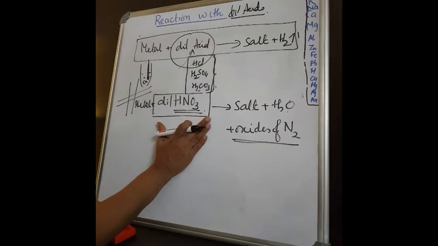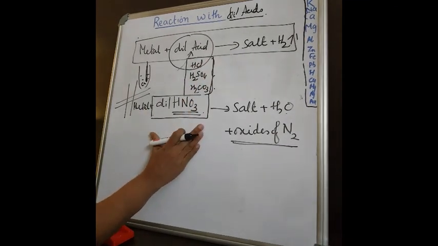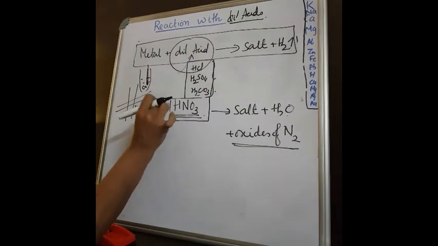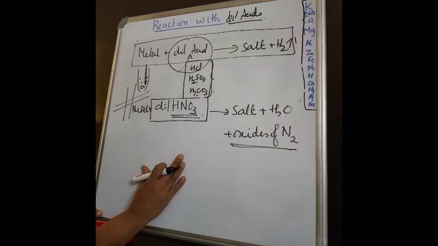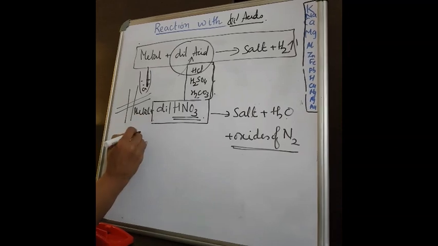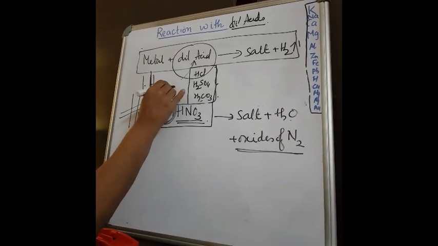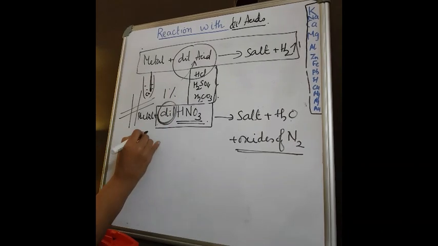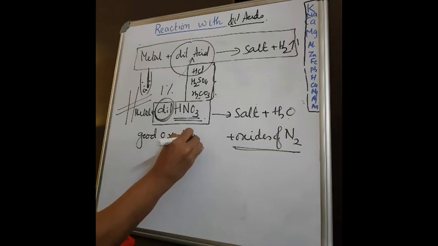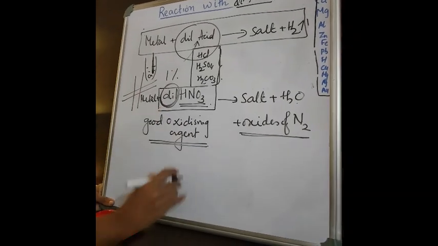Now, how does this happen? Why are you not getting hydrogen? The question is asked like this: why is hydrogen not evolved in the reaction between a metal and dilute nitric acid? That's the question. Now the answer is, listen, dilute nitric acid. If I want to be precise, it must be 1% dilute nitric acid. Dilute nitric acid is a very good oxidizing agent.